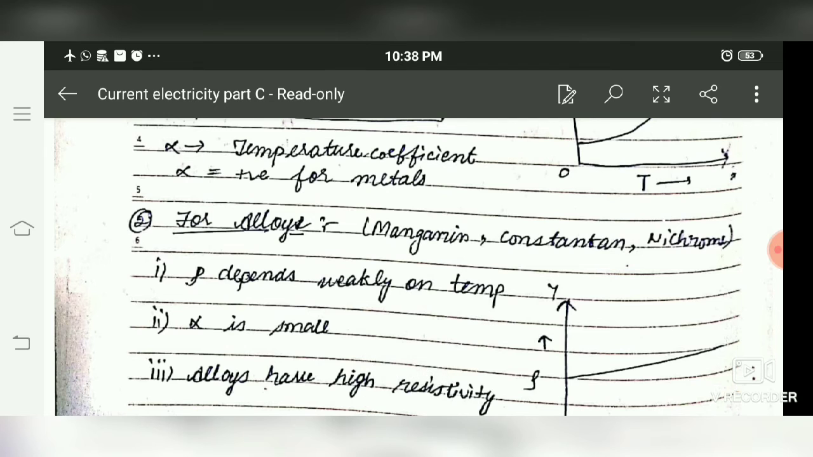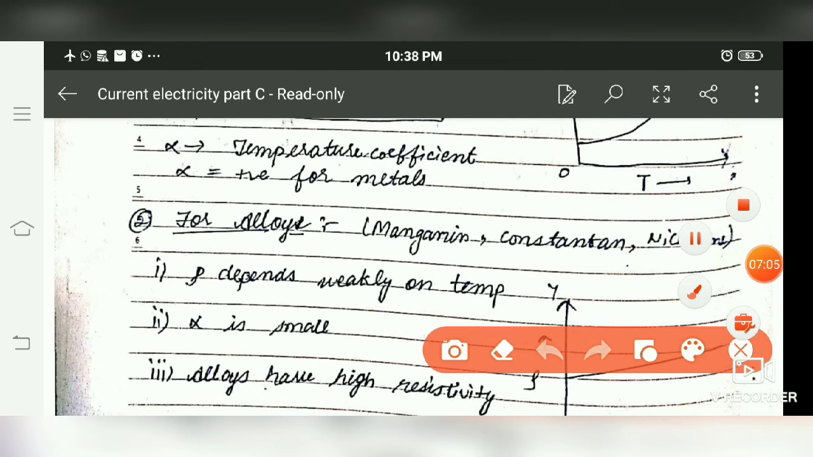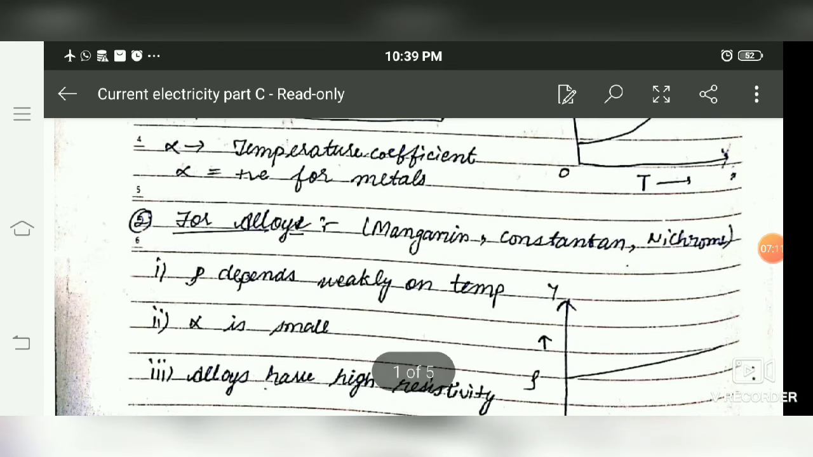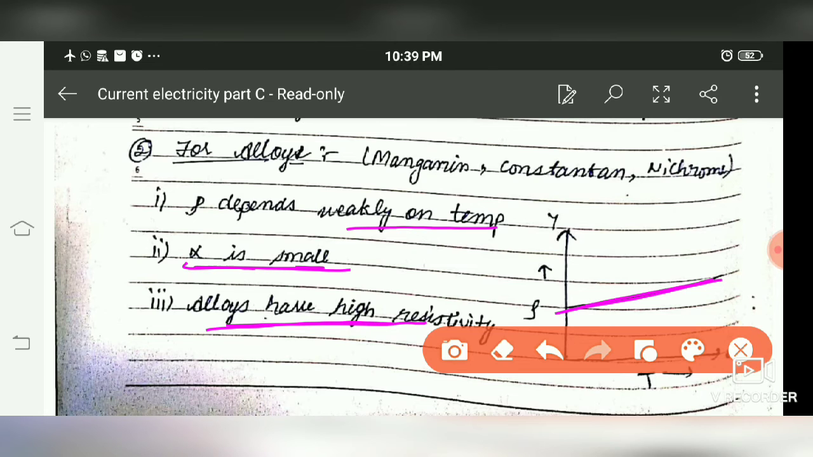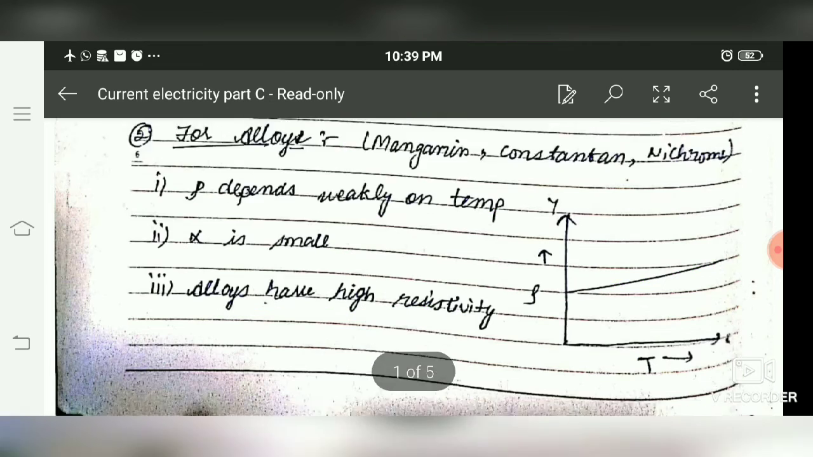Next we have to discuss it for the alloys. What are alloys? It is a combination of two or more metals, like manganin, constantan and nichrome. For these, alpha depends weakly on temperature. Means alpha is not going to vary so much with temperature, it has a weak relation like this, and alpha is also very small. Alloys have a high value of resistivity, so that's why alloys are also used to make standard resistors.